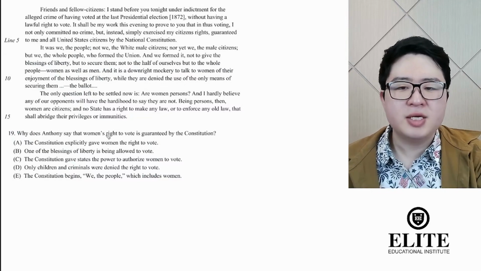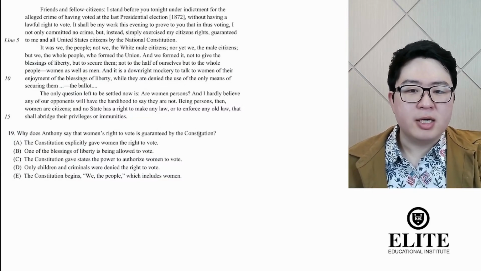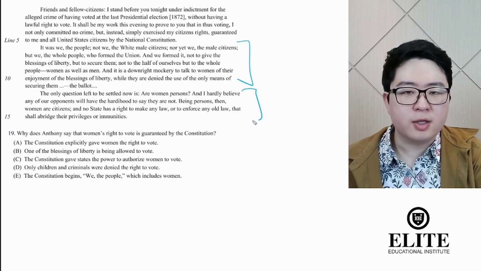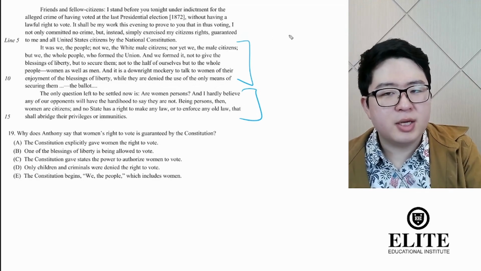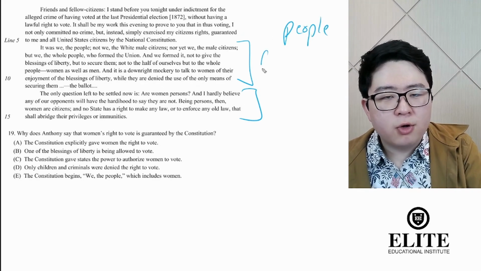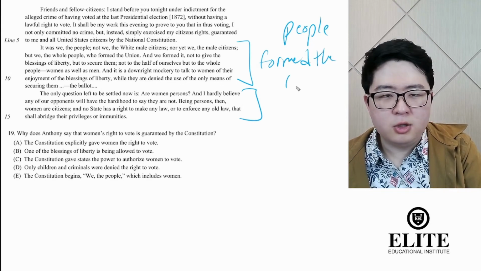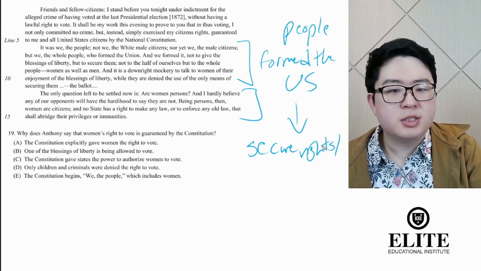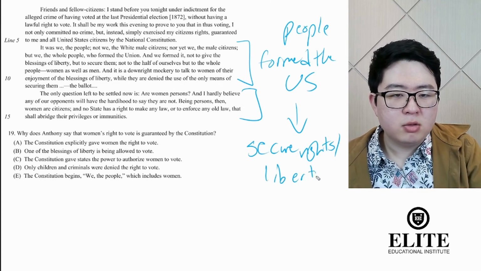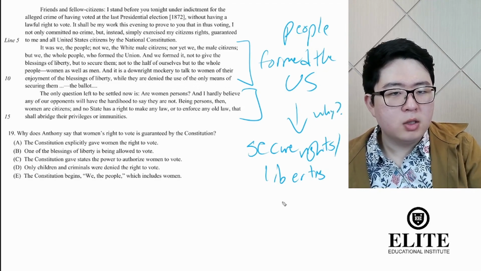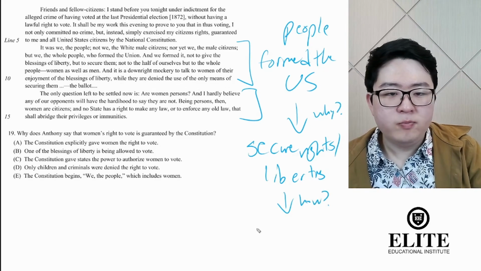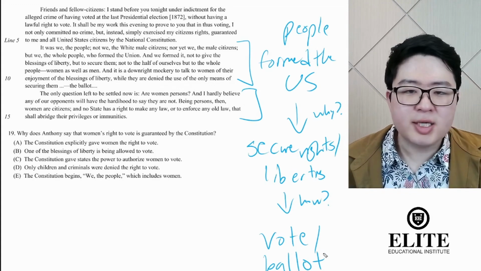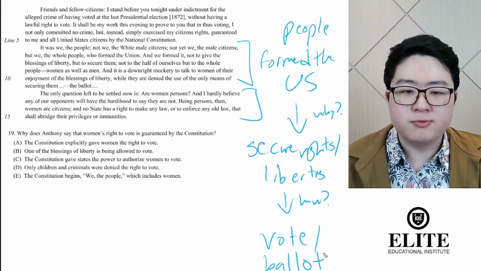19. Why does Anthony say that the women's right to vote is guaranteed by the Constitution? Well, remember the line of logic that we established earlier when we went through the passage, specifically in the second and third paragraphs. The argument here that she makes is that people formed the U.S. Why? To secure rights and liberties. And then how do you do that? You vote. The ballot, right? The method through which you vote.